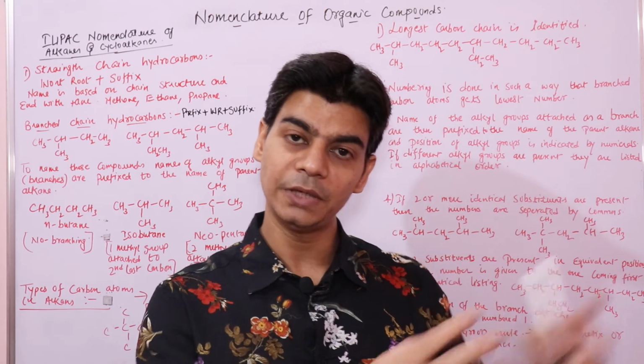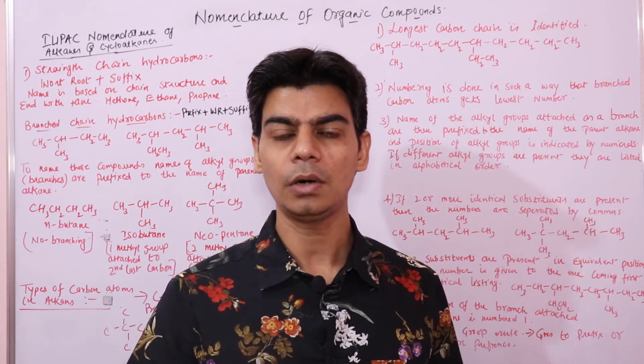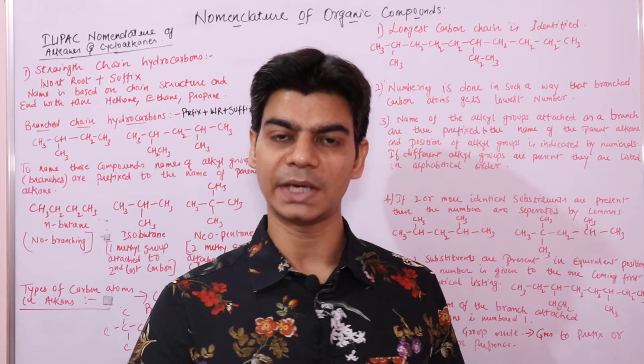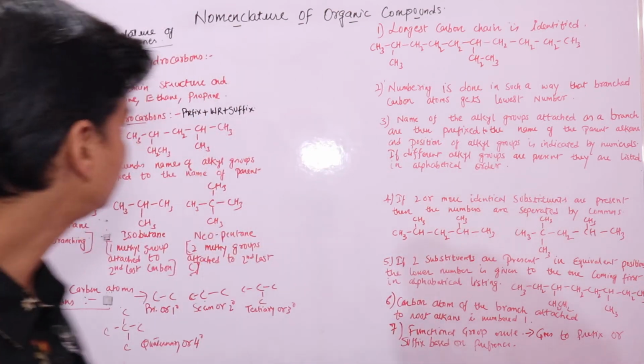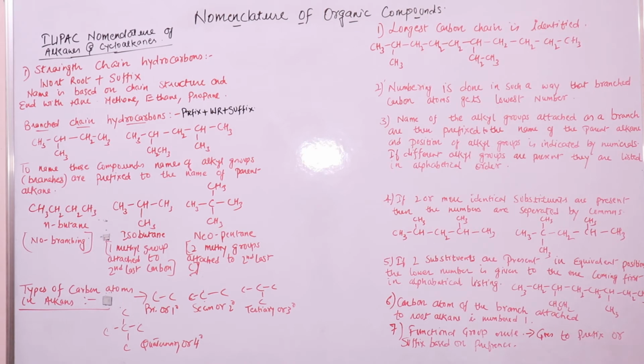And you have a prefix. Prefix will tell you about the substituents, or not exactly the side chains. Substituents like fluoro, chloro, which are added in the chain, are known as your prefixes.